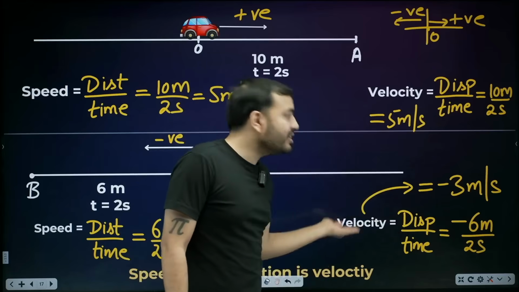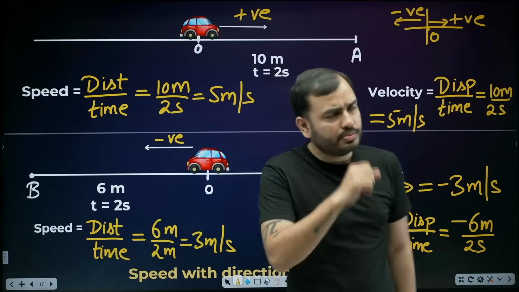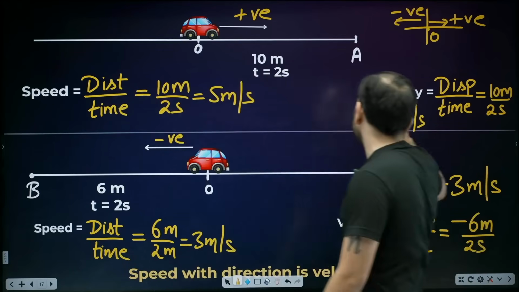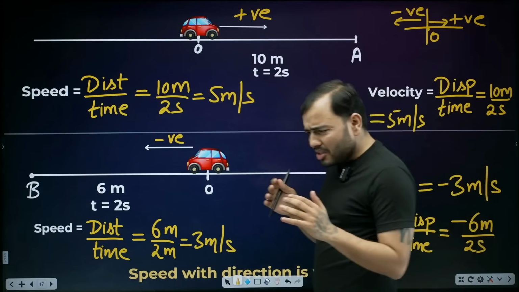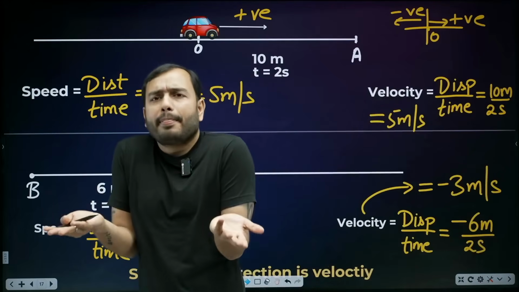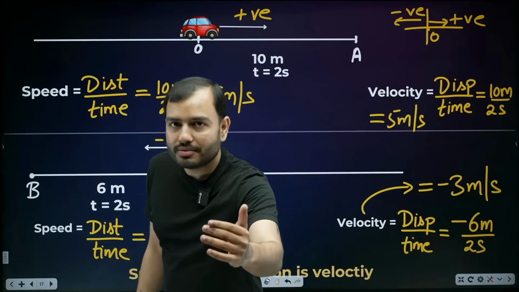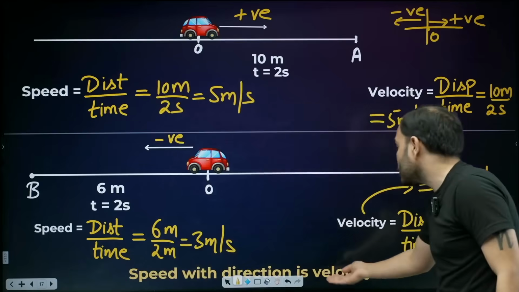So if this is negative, then this will be also negative. Now notice one thing. The speed and velocity values are coming out the same. Here 5, here also 5, here 3, here also 3. So velocity is basically speed to some extent with direction. Speed with direction is velocity.